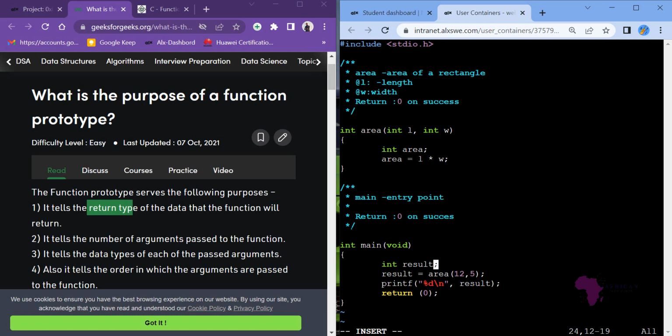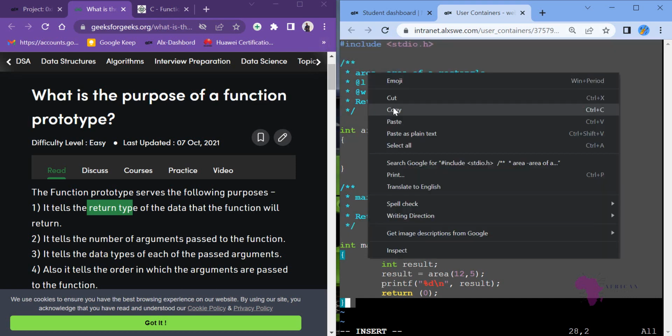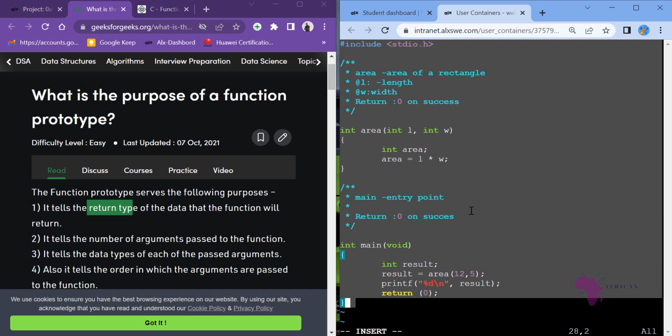Now let me explain something still on this return. Assuming we want to use a nested else statement, we want to use a loop inside a function again. Remember, we are building on what we are learning. We are learning something, then we build on it. So now I want to use if else. I want to write another function, which in this case will print. Okay, allow me to copy this code we have written here, like that, and then let me escape this one.